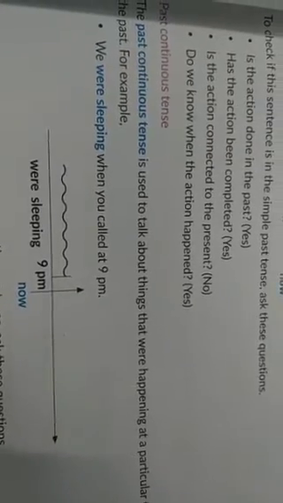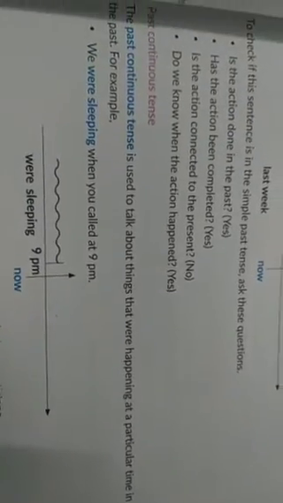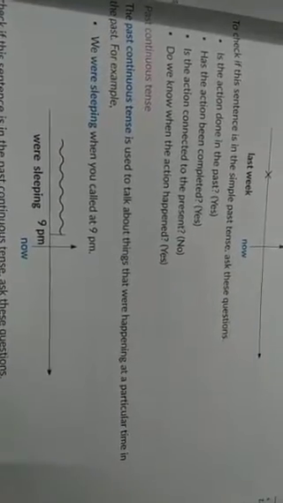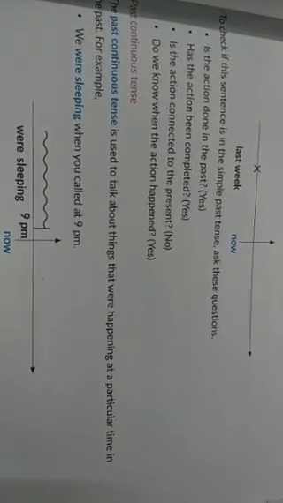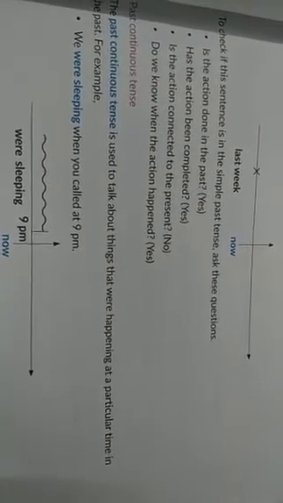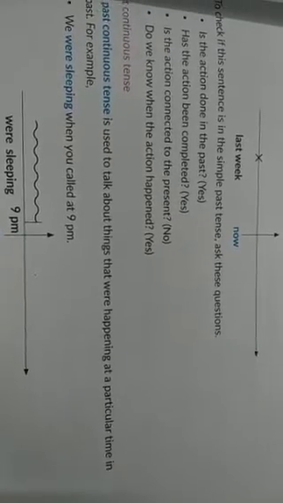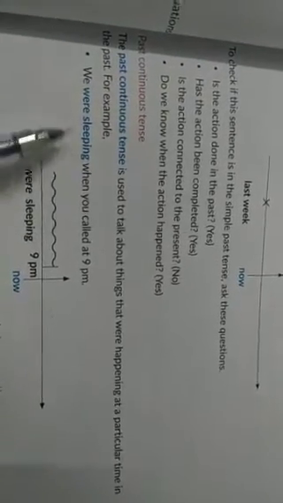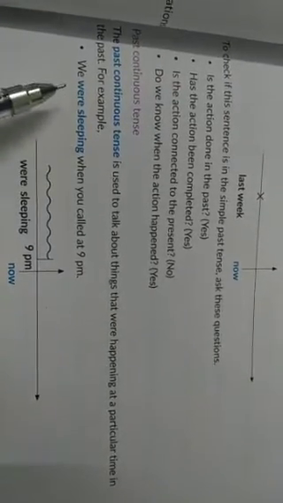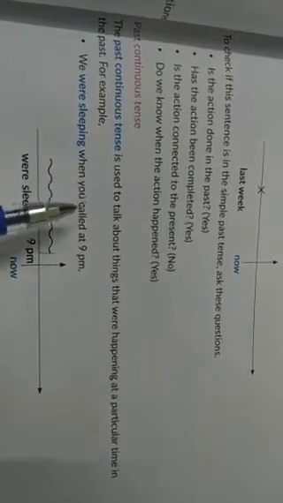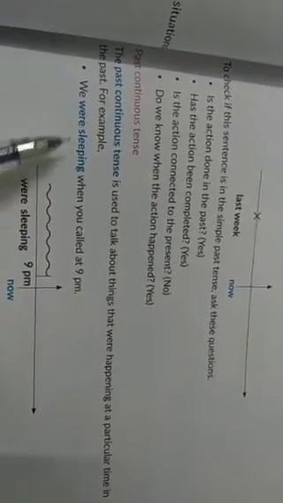Now look here. The past continuous tense is used to talk about things that were happening at a particular time in the past. The main important use of past continuous tense is to talk about any action that was continuous in the past when another action happened and interrupted it. That ongoing action was interrupted by some other action. See here. We were sleeping when you called at 9 a.m. So this action of sleeping was continuous in the past. Another action happened which interrupted this ongoing action.